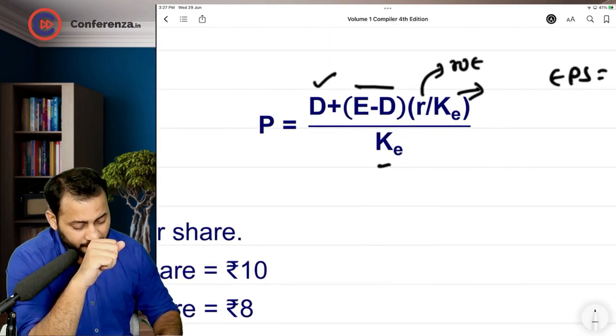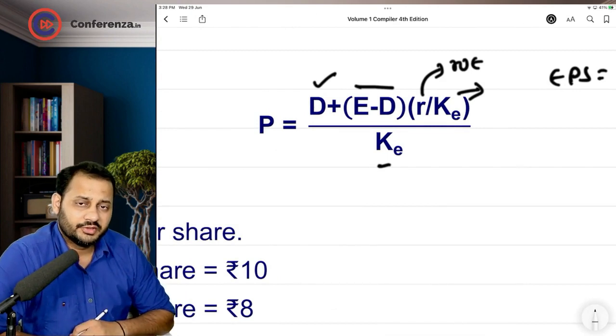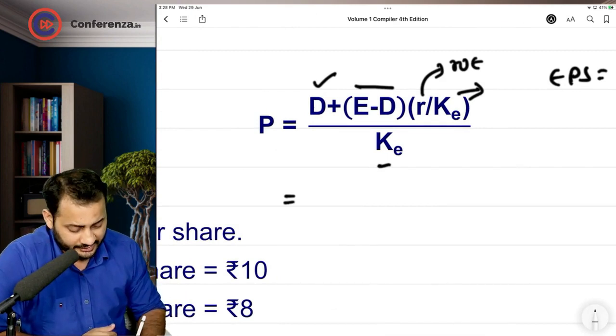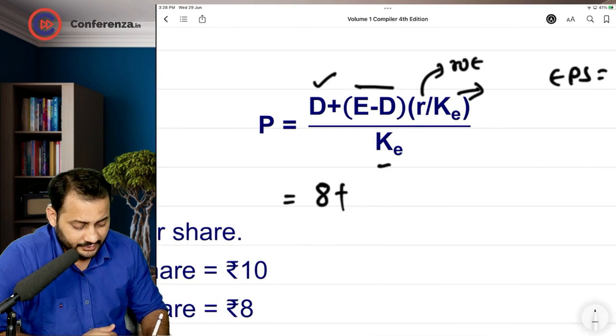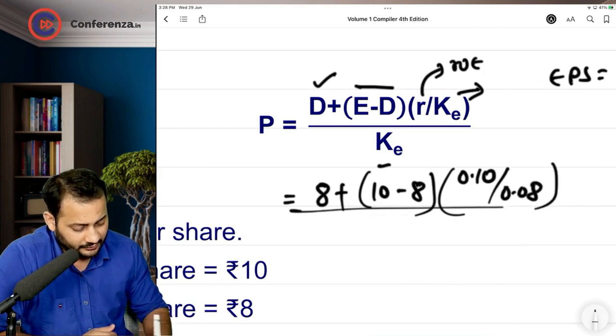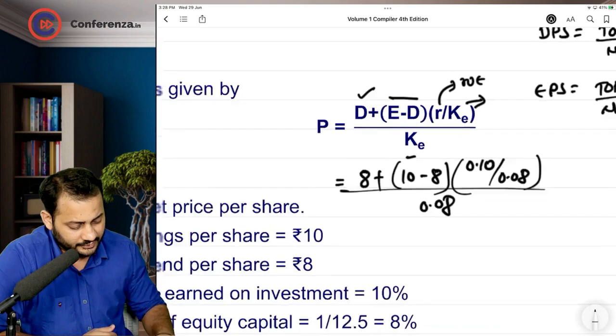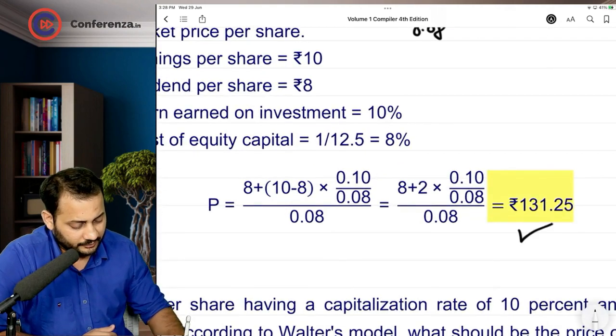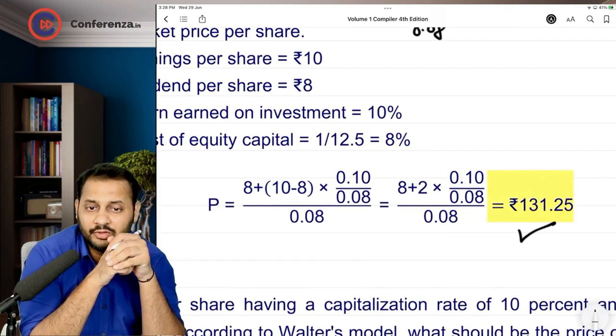So tell me, did you get all the information which is required in this formula? Right, sir. 8 rupees is the dividend, earning is 10 rupees minus 8 rupees dividend, cost of return on investment 10%, cost of equity 8% divided by cost of equity 8%. If you solve, you will get a price. I am not going into the calculation part.